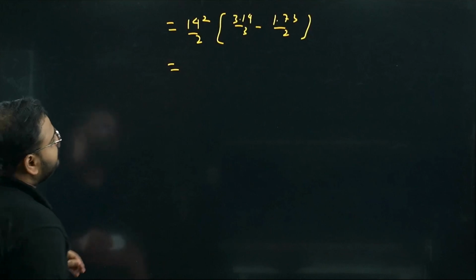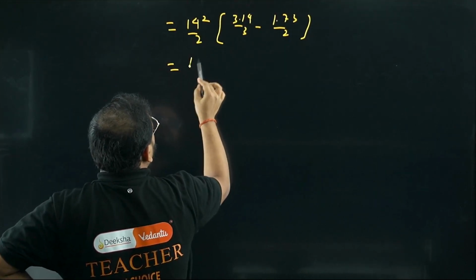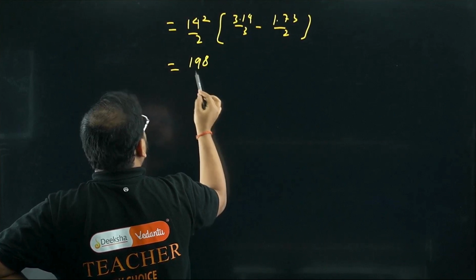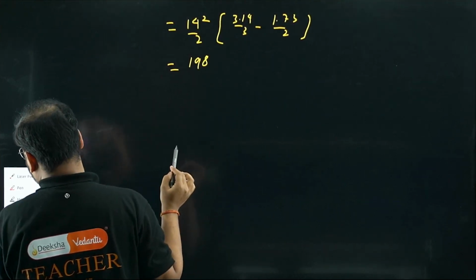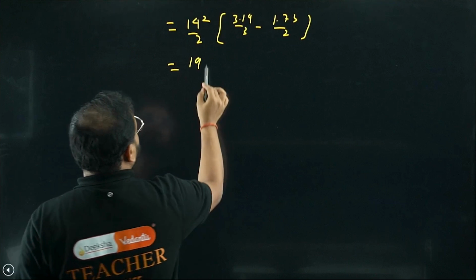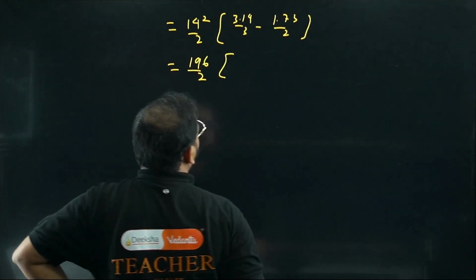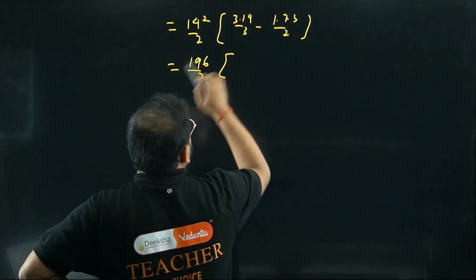No. So 14 square is 196, not 98. Okay, please check. Now for the subtraction, I'm putting this side 3.